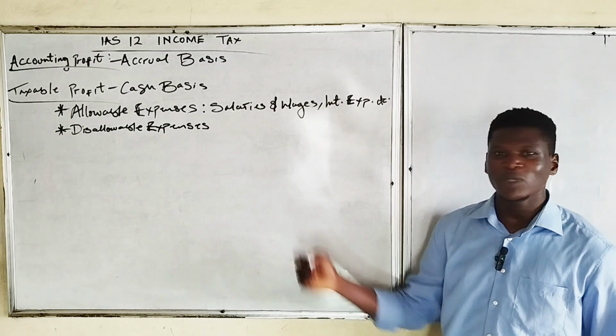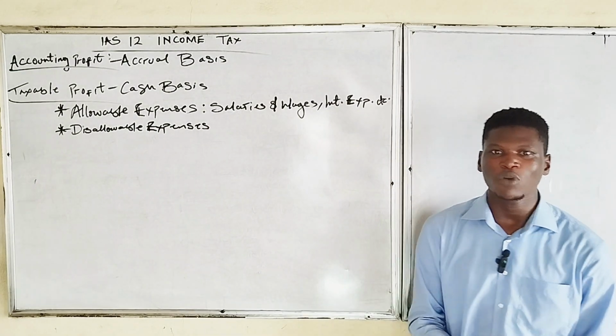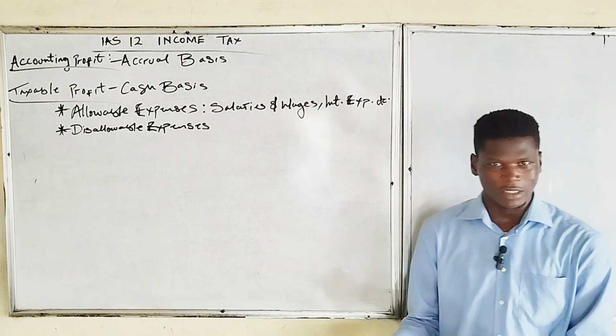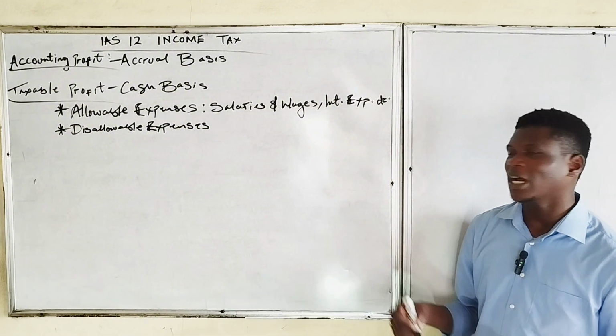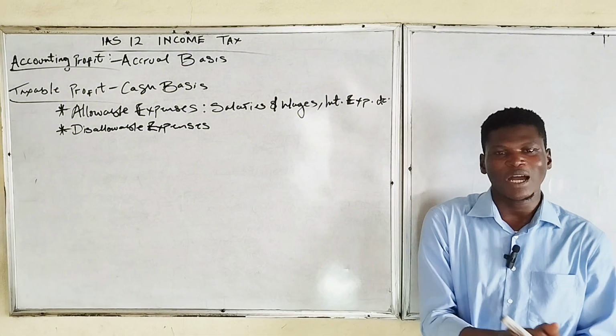But for disallowable expenses, these are expenses that should not be deducted from profit before you estimate your tax on the remaining amount. So disallowable expenses are expenses which are not deductible for tax purposes.